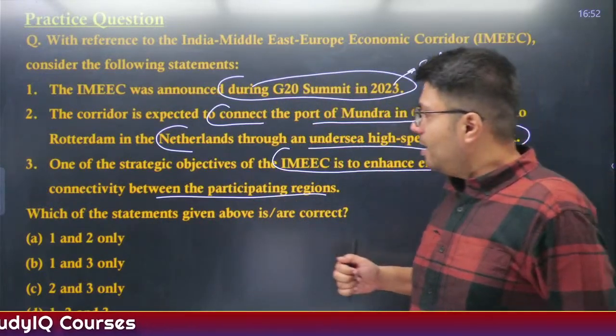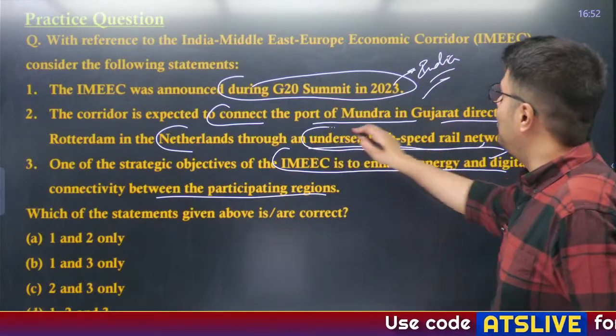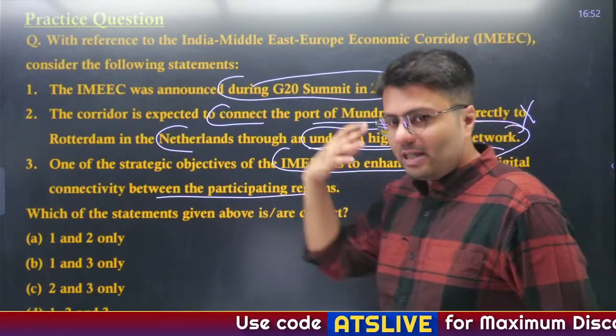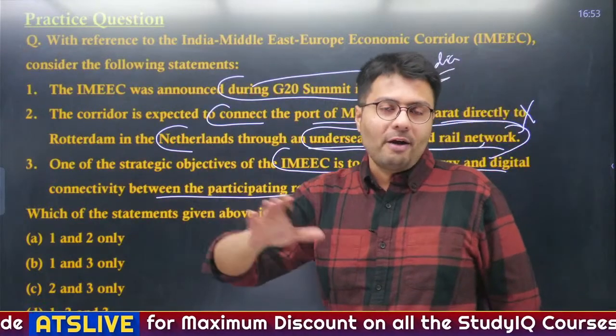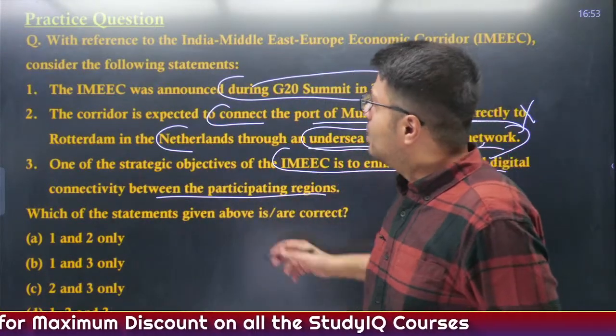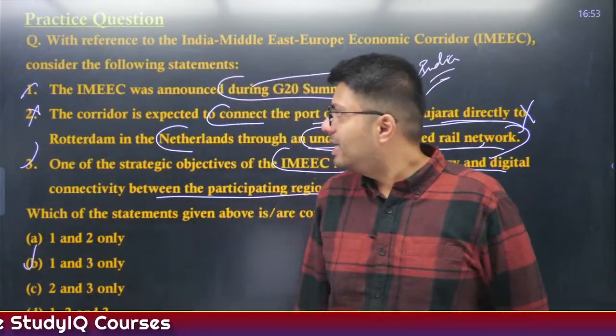So option B, 1 and 3, yes, obviously. Second will be incorrect, because how will you lay an undersea high-speed railway network? This does not make sense. It includes a railway network, but overland. Over sea, you have to connect them by ships, right? So first and third are correct. Second one is not. So option B again is the right answer.